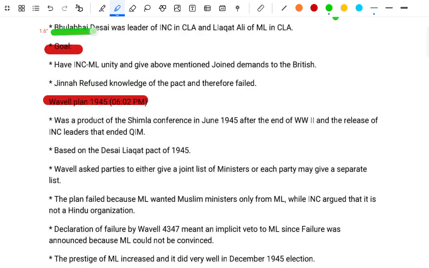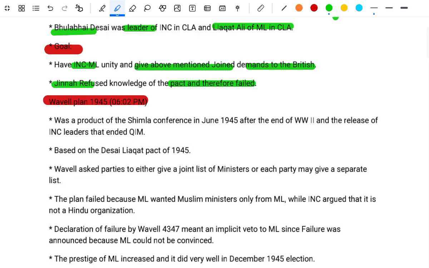Bhulabhai Desai was the leader of the INC in the CLA, and Liaquat Ali of the ML in the CLA. The goal was to have INC-ML unity and give the above-mentioned joint demand to the British. Jinnah refused, like the Lucknow Pact, and therefore it failed.